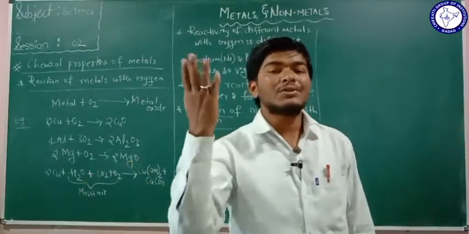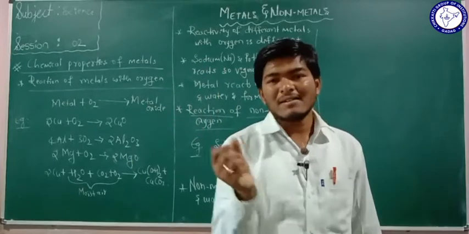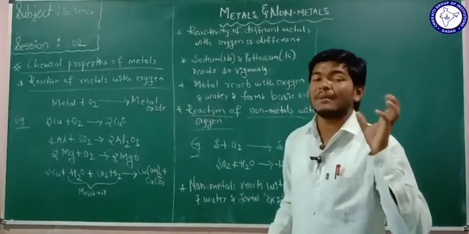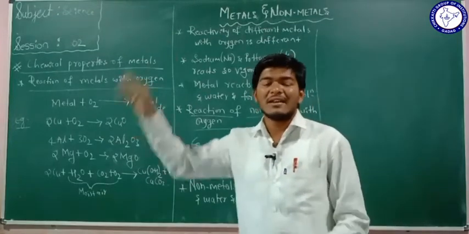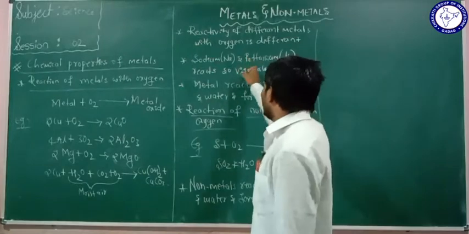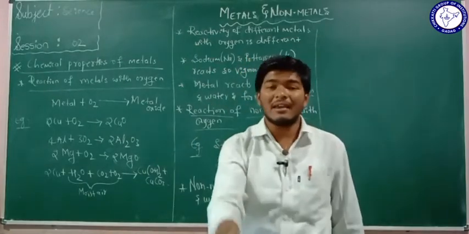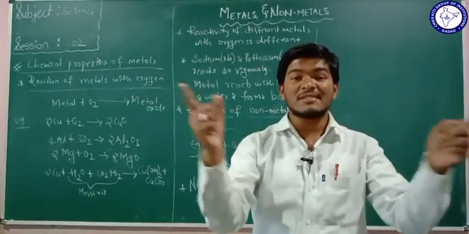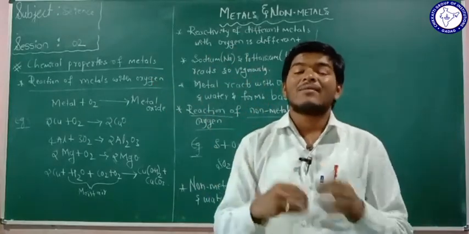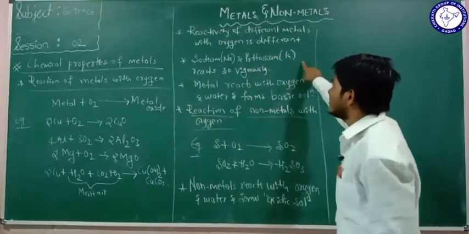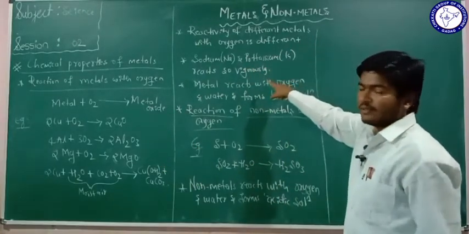So in the lab, sodium and potassium metals are kept in a kerosene bottle. Why are they kept in kerosene? Because they do not react with kerosene. But when sodium or potassium is put in air, it reacts vigorously with the oxygen present in the air and catches fire. Therefore, sodium and potassium metals are stored in kerosene.